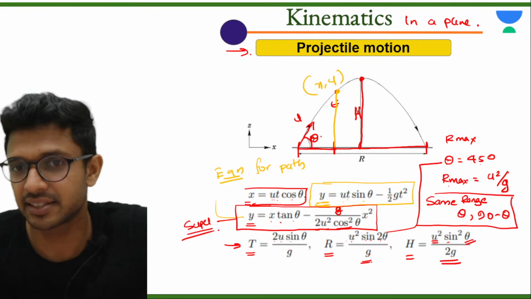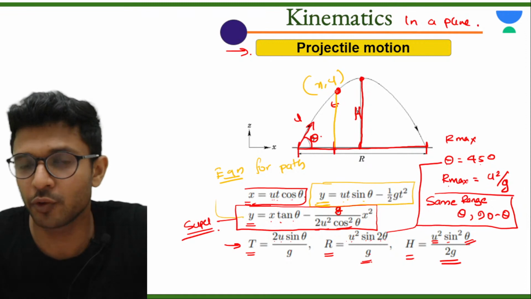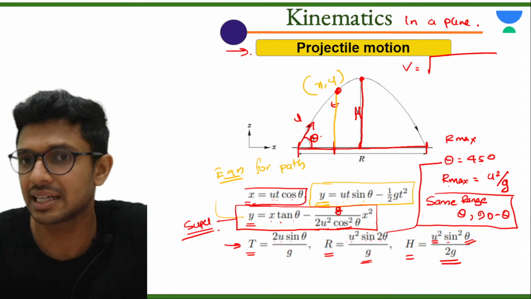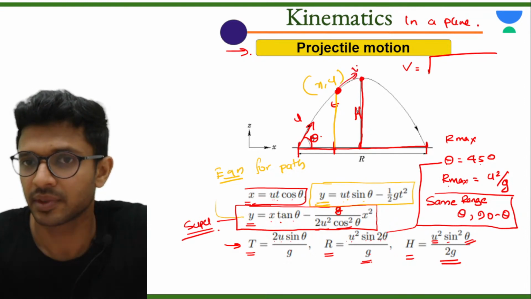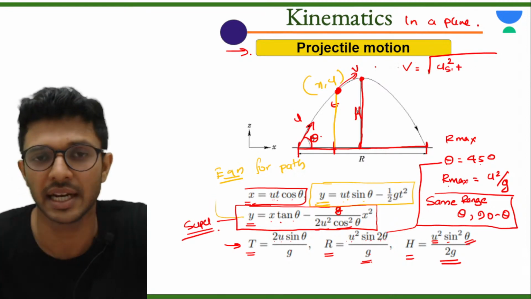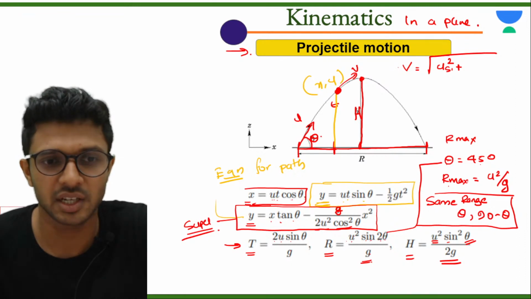Okay. Next, one more thing. If you want to find the velocity of the particle when it reaches here, v will be equal to root of the velocity when the particle reaches here after a time of t, which is root of u square plus u. Okay, let me write once again.